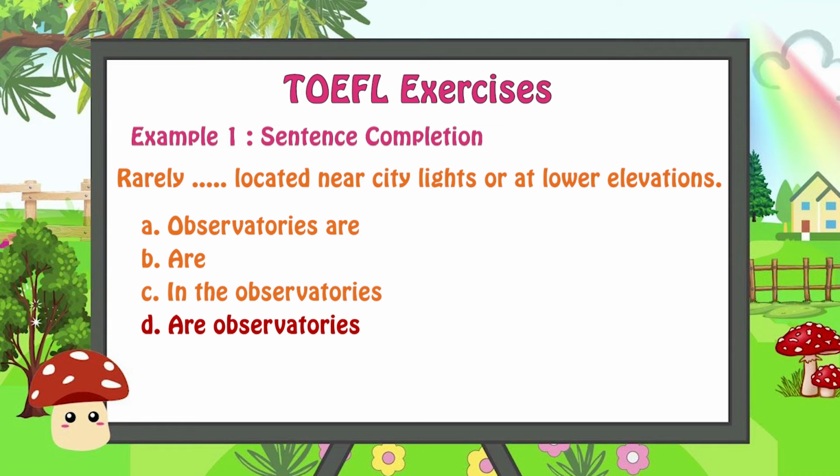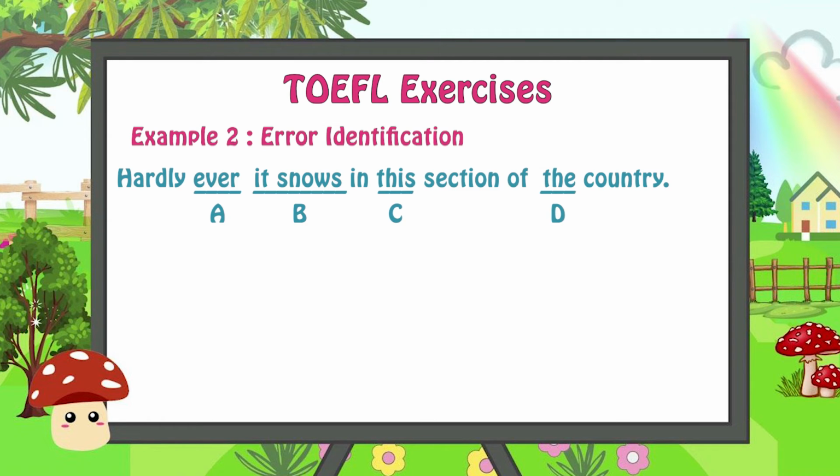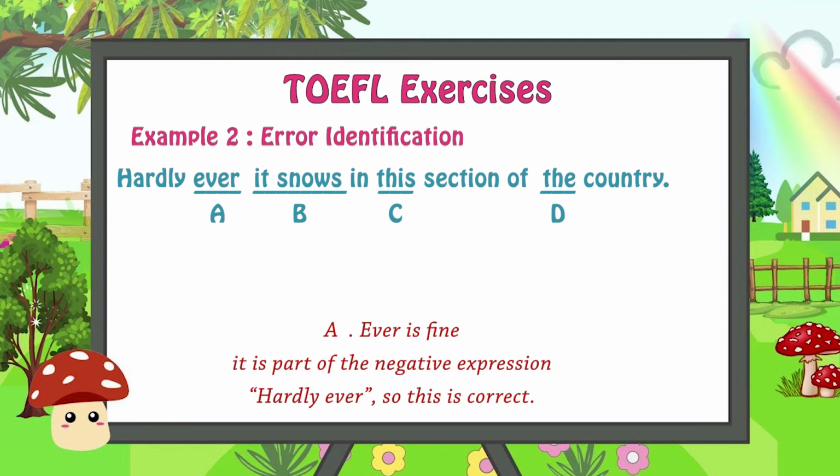Okay. Now let's see the example for error identification. Number two, hardly ever it snows in this section of the country. Let's see the underlined parts. A, ever. Yeah, what do you think? Well, ever is fine, it is true. It is part of the negative expression hardly ever. So this is correct.